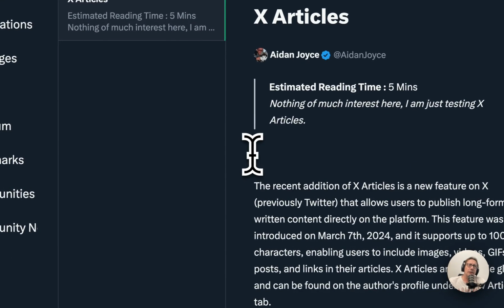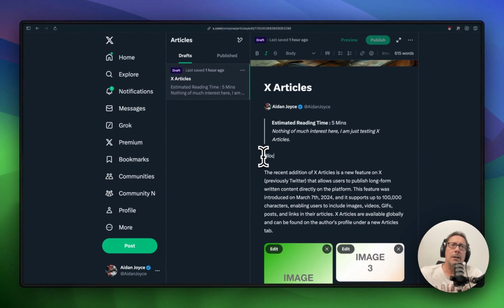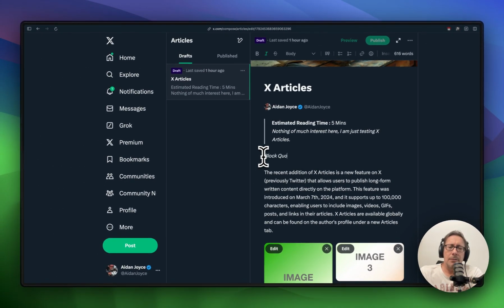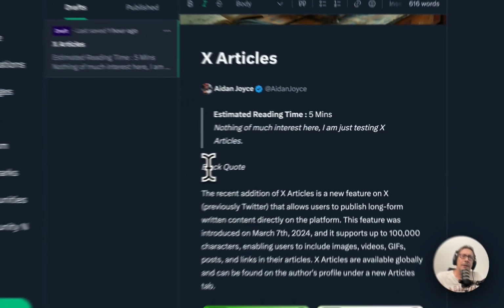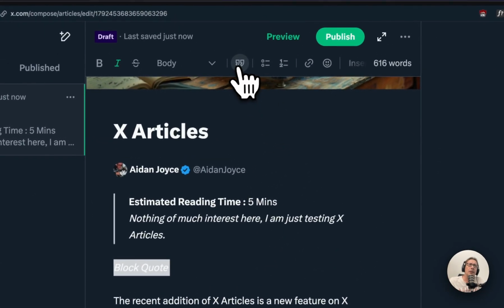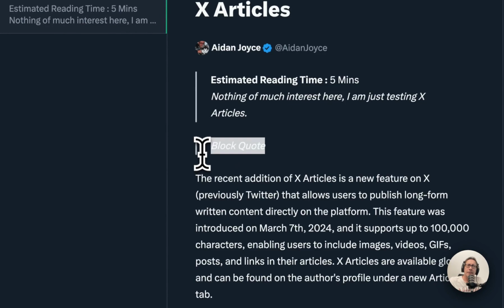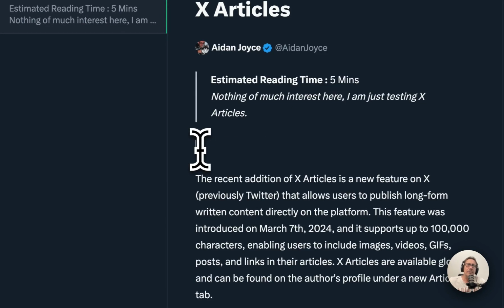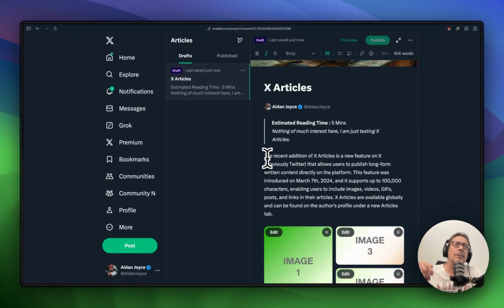So let me just do another example of a block quote. Block QT. So I just select that and then hit your block quote, and then you get this feature here. Pretty minimalistic. In fact, overall the capabilities are quite minimal.